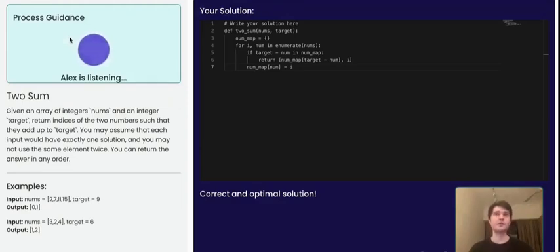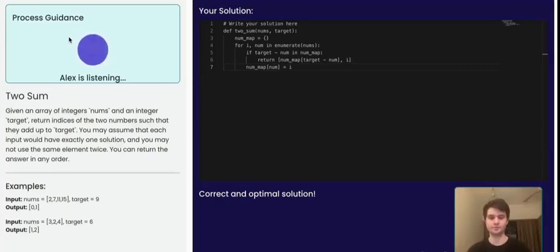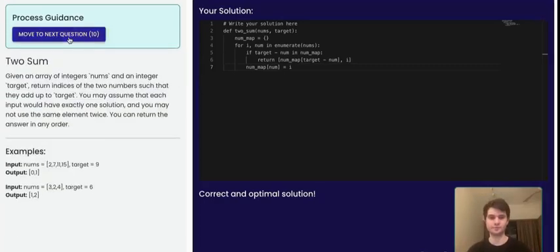Sure. So that dictionary stores indexes of elements in the array to quickly check if the complement has been seen. Right, and here we may move to the next question as well.